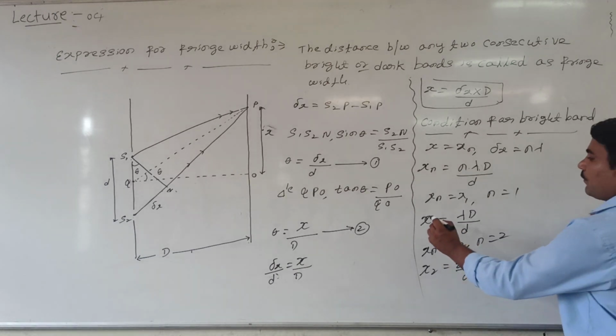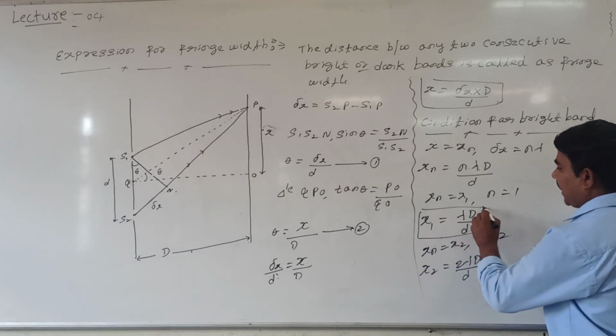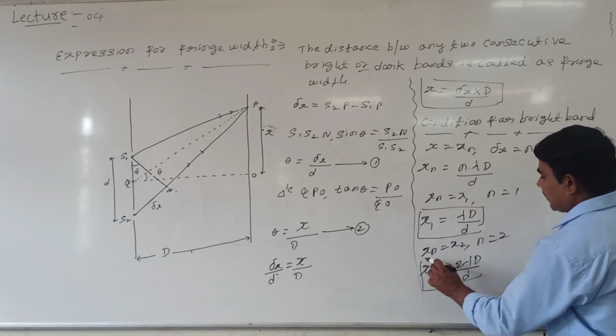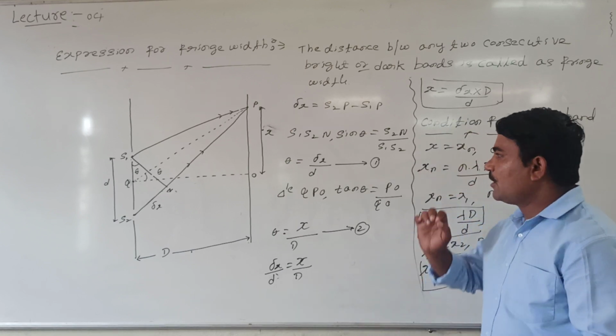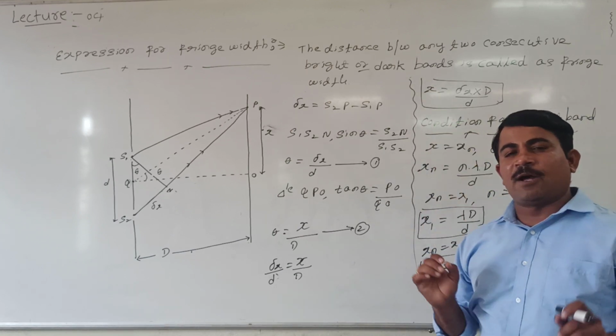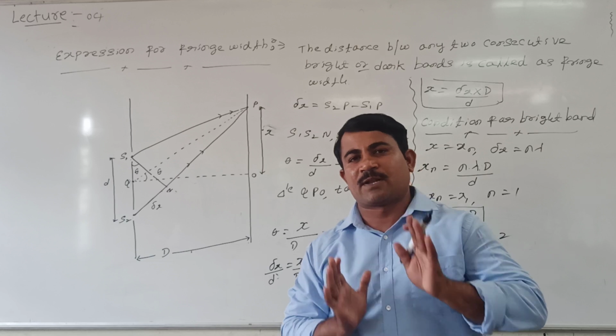We got the x1 value for the first bright band, and the second bright band represented by x2. What is fringe width? The difference between any two bright bands or any two dark bands is called fringe width.